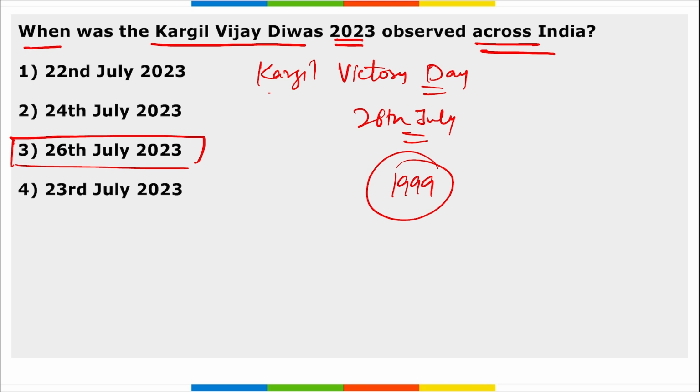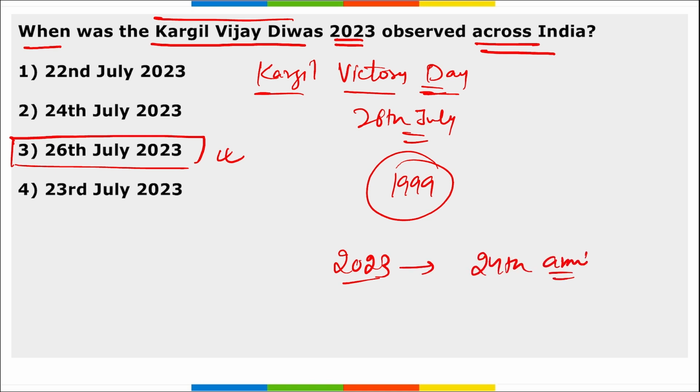To celebrate and promote that particular sacrifice of the Indian soldiers, we observe Kargil Victory Day, or Kargil Vijay Divas, on 26th of July 2023, and this year, 2023, was the 24th anniversary of this day.